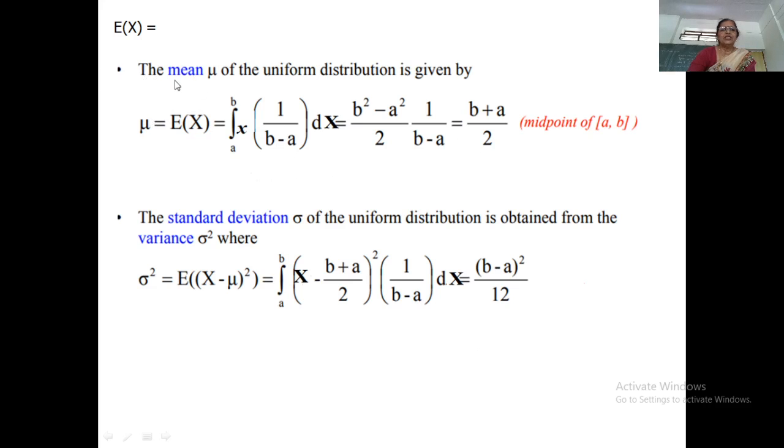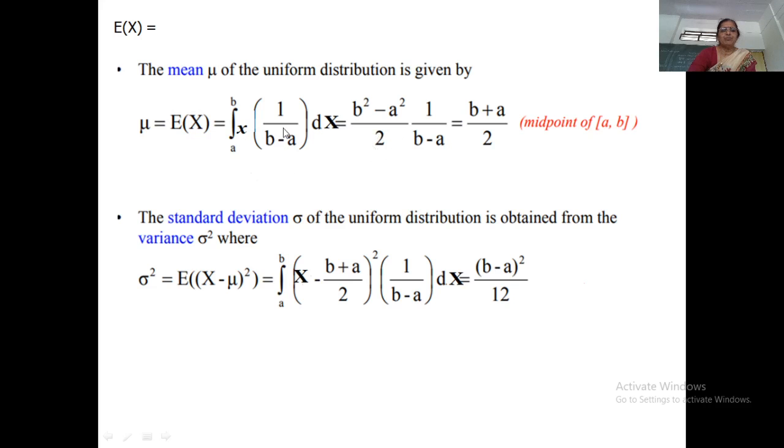Now, the mean can be easily seen. The mean is equal to the expected value of x, which we denote by mu. So, mu is equal to the expected value of x, which is the integration from a to b of x into f(x) dx. Now, f of x is 1 upon b minus a, which you can take outside. What is the integration of x? The integration of x with respect to x is x square by 2.